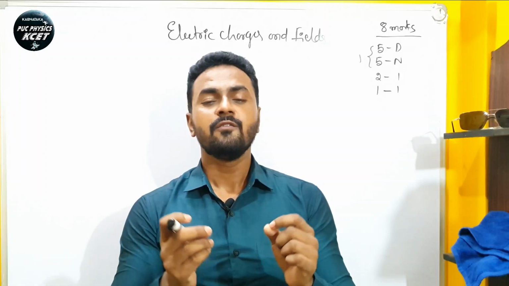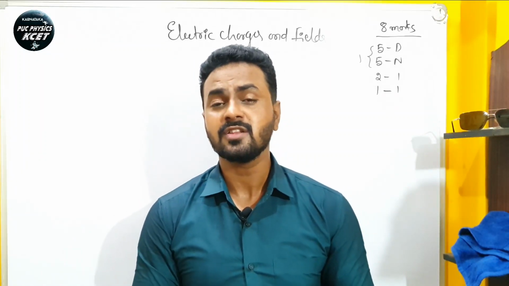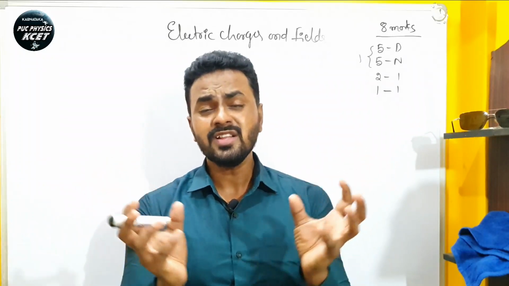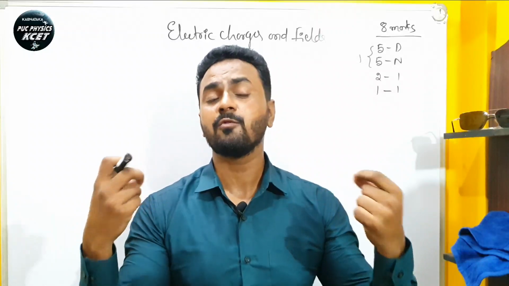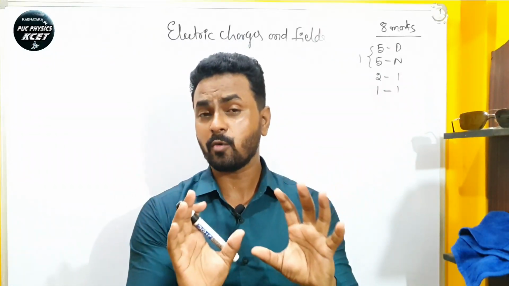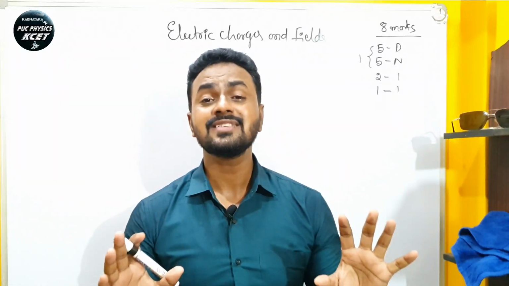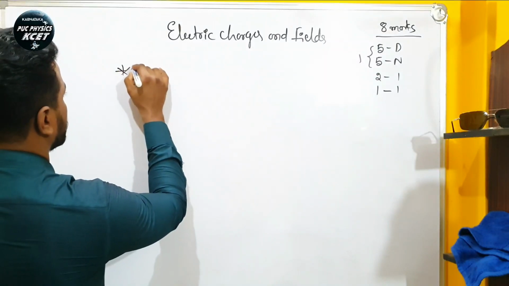To know this, we did an experiment. We rubbed the glass rod with silk, we rubbed the ebonite rod with fur. During this process, the glass rod and ebonite rod are acquiring some properties. So this process of acquiring some property, we can call electrification. Then what is meant by electrification?